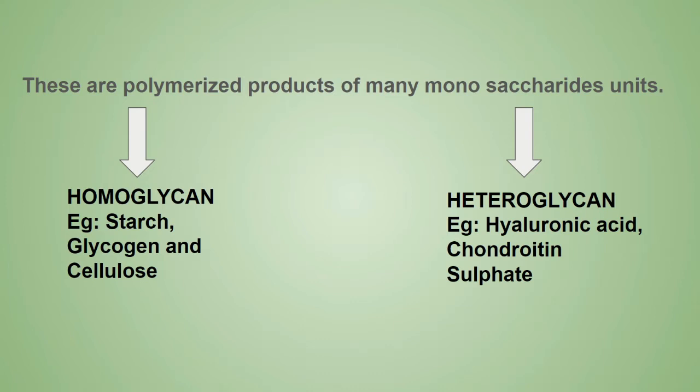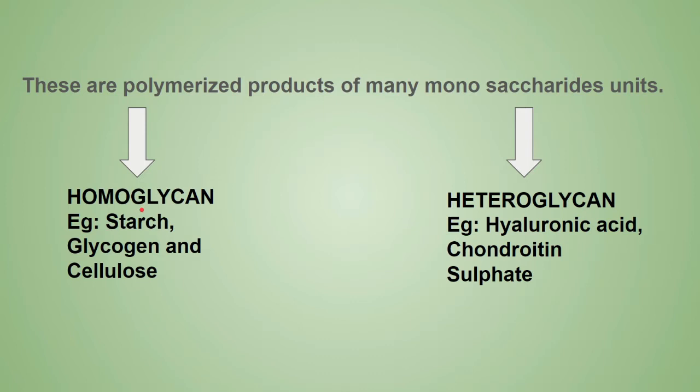Now these polysaccharides are mainly of two types, the homoglycans and the heteroglycans. In this video we will talk about homoglycans only. In my next video we will talk about heteroglycans. Now first of all, what are homoglycans? Homoglycans are composed of a single kind of monosaccharide unit.